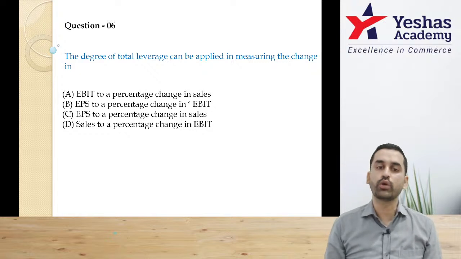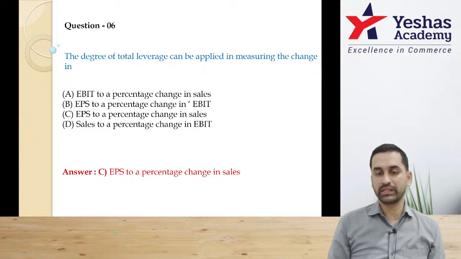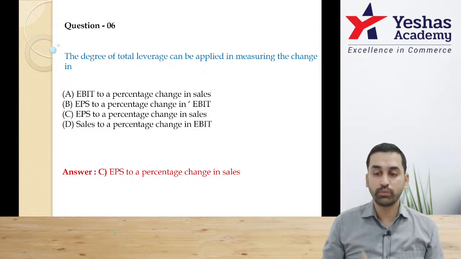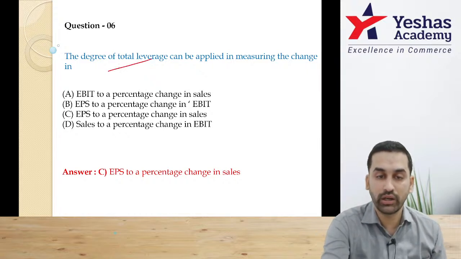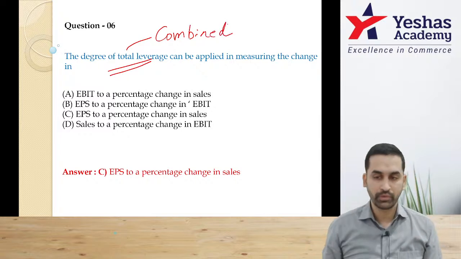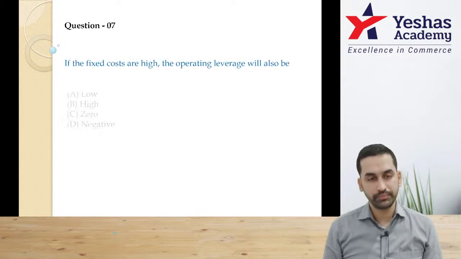Therefore, degree of total leverage is used to measure what? EPS to a percentage change in sales. Simple, understand. Topmost item to bottommost item. That's when you call it total leverage. Total leverage is also called what? Combined leverage. Correct? Hope you're okay with this. Let's move on.